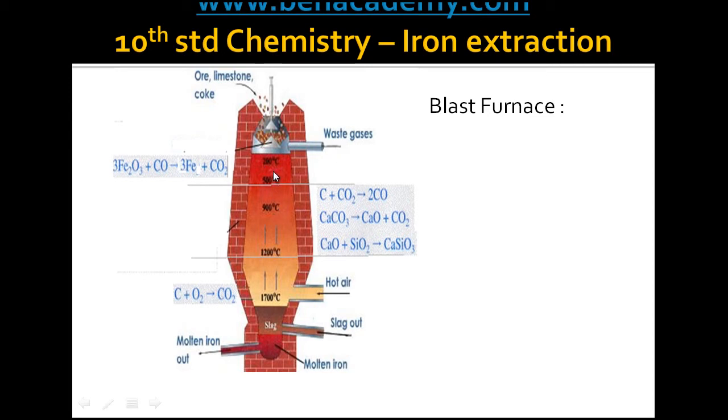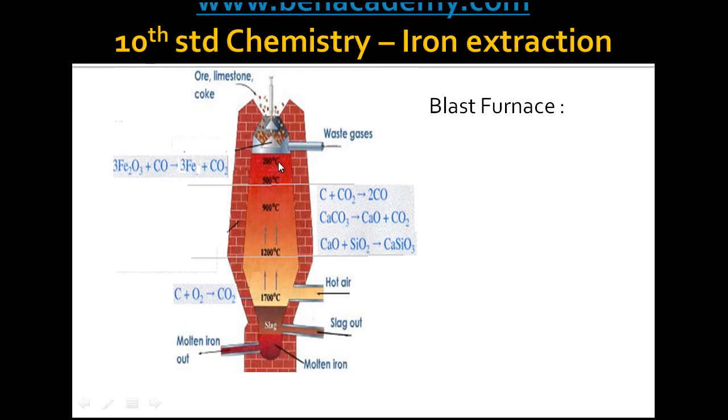Therefore, we can see three main products are formed in the blast furnace. One is calcium silicate, the second one is iron, and the third one is carbon dioxide. How are they collected? Let us see one by one. Iron in the molten form, being denser, sinks to the bottom of the furnace. And calcium silicate, being lighter than iron, is collected over the molten iron at the bottom of the furnace.